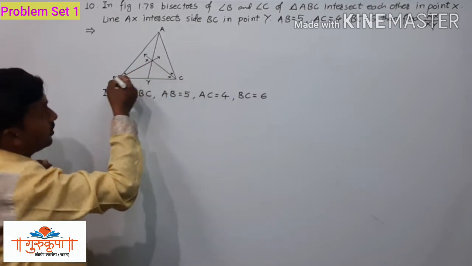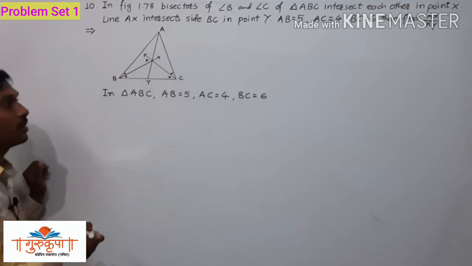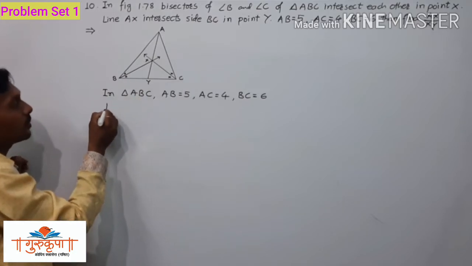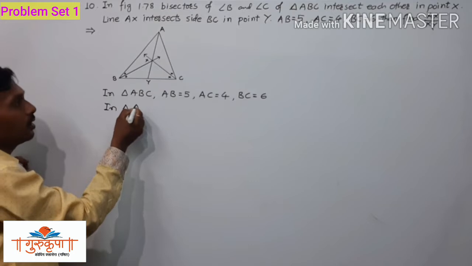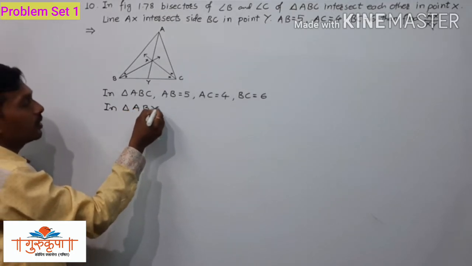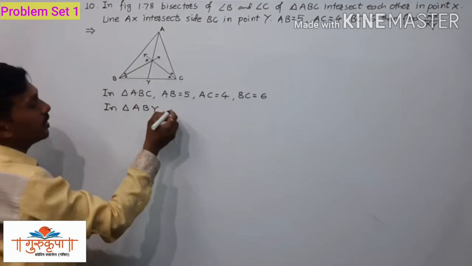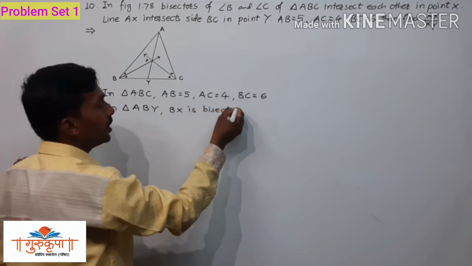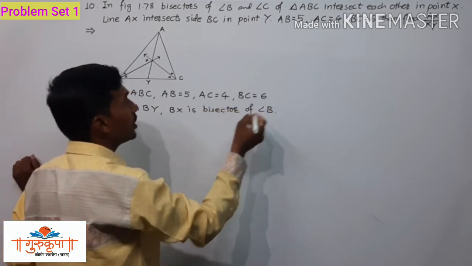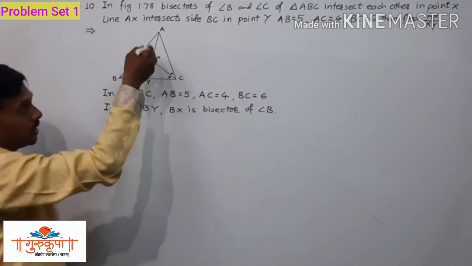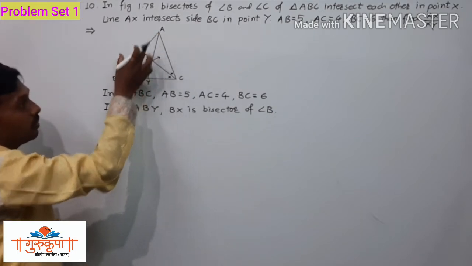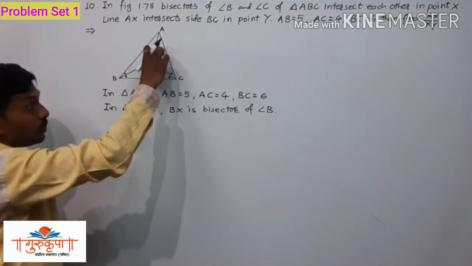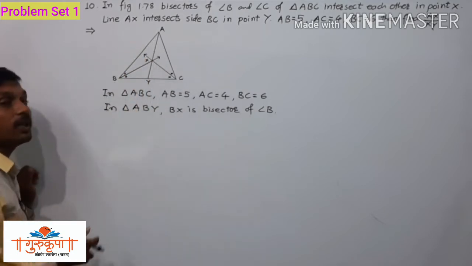Here it is given that BX is the bisector of angle B. So we write the name of the smaller triangle, triangle ABY. In triangle ABY, BX is the bisector of angle B. That is the given information. The ratio of the opposite side is equal to the ratio of the remaining two sides.